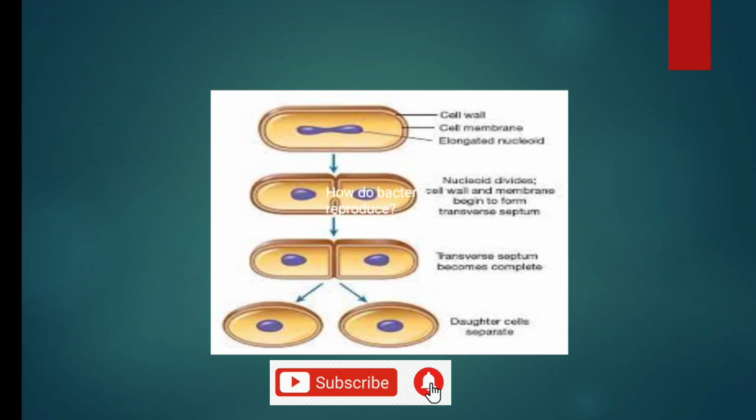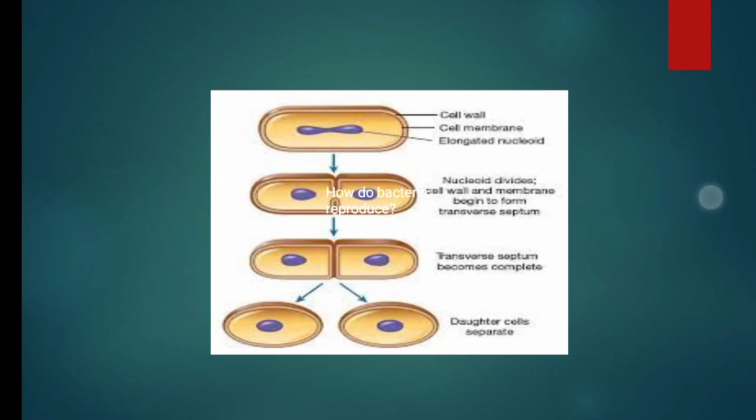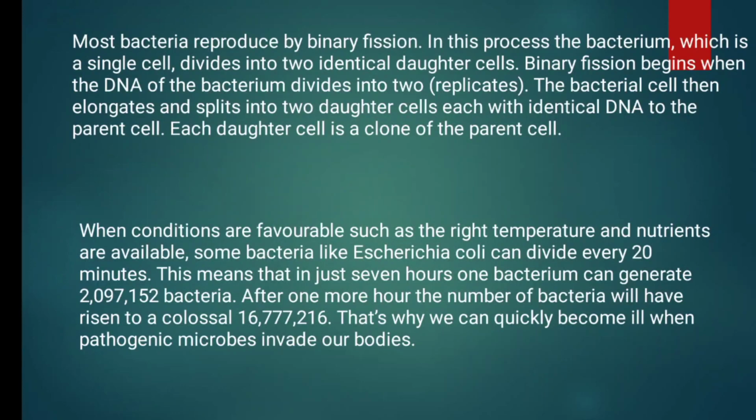Next, how do the bacteria reproduce? Here, can you see that? The outer cell wall, next the cell membrane. The cell wall and cell membrane we call the cell envelope. Inside the membrane, the elongated nucleoid is present. It's a parent cell.